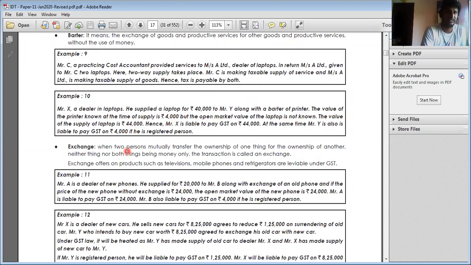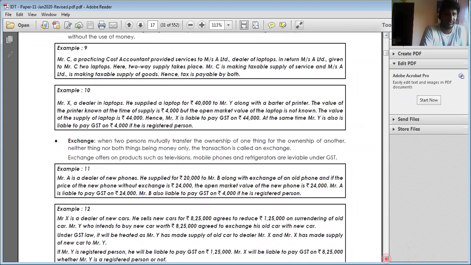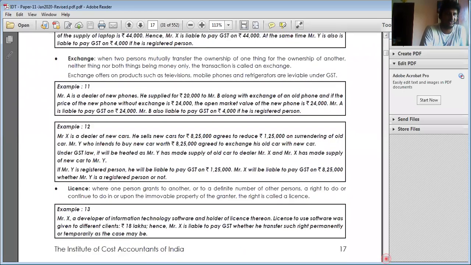Okay. Next, in case of exchange, that will also be considered as supply. So Mr. A is a dealer of new phones. He supplied a phone for rupees 20,000 to B along with the exchange of an old phone. The pricing of the new phone without exchange is 24,000, but with exchange it is 20,000. So that 4,000 shall also be included here. Okay, A to B is 24,000, B to A is 4,000. Both are regarded as supply if both are considered registered persons.